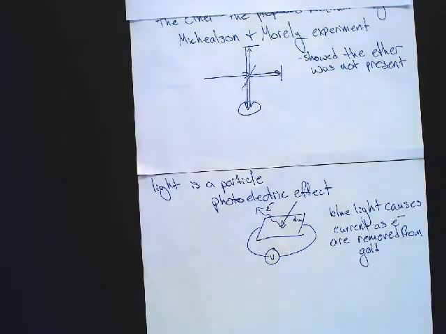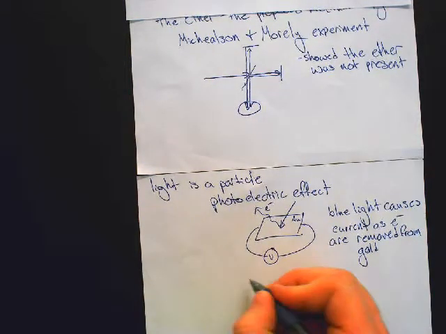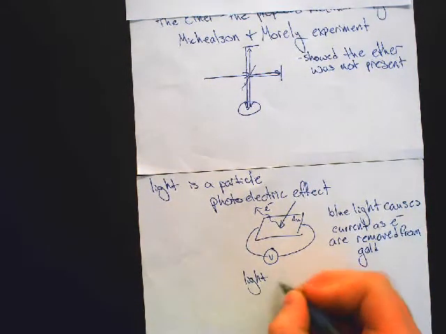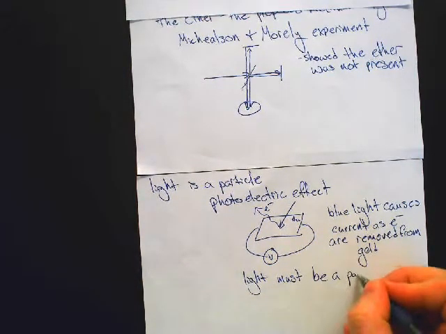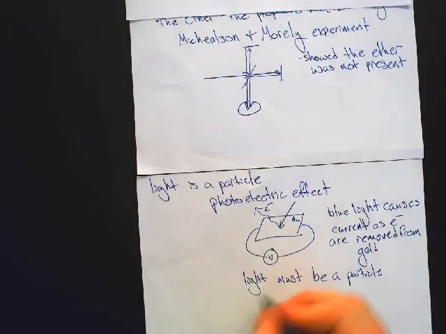Okay? Because an electron has mass, that means that it has momentum now. So in order to conserve momentum, that means that a light beam or a light particle must have mass. Otherwise, you violate conservation of momentum. So light must be a particle to conserve momentum.